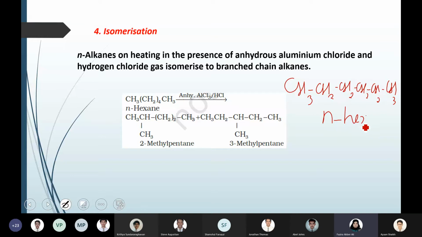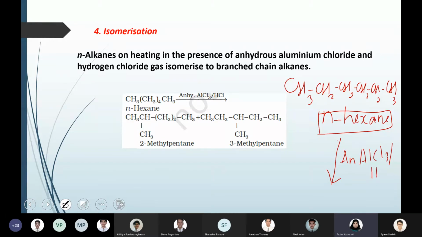Normal hexane means all the carbons are in a single chain, there is no branch. That is why we write n-hexane. So when you have a 6 carbon compound, on treatment with anhydrous aluminum chloride in the presence of HCl, it can be converted into its isomers. Isomers mean same molecular formula but different arrangement.